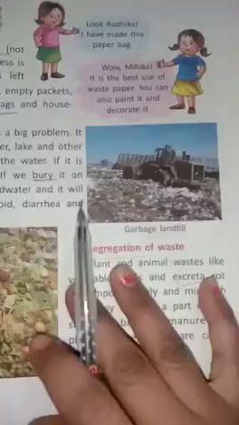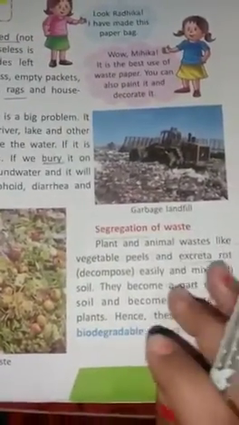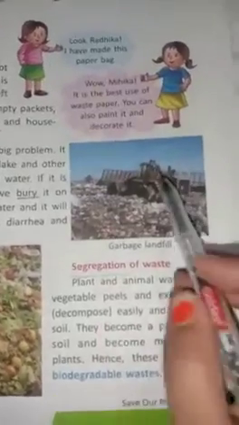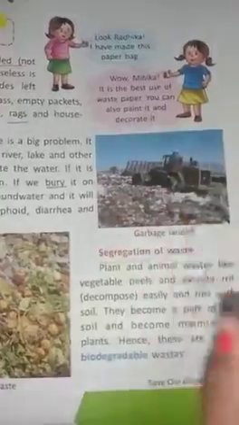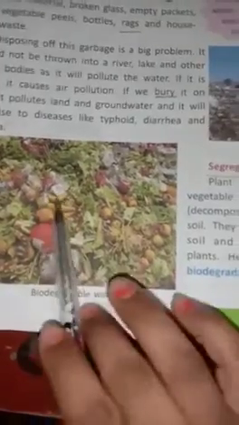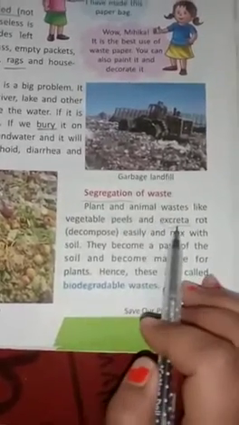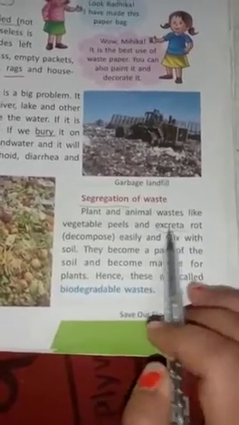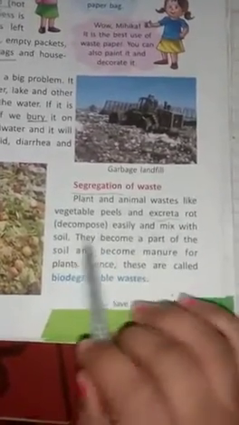Segregation of waste. Now segregation means separate, how we can separate our waste. See here, this is the garbage on a landfill. Openly we throw it, see. Now this is a type of biodegradable waste. Now what is biodegradable waste? Plant and animal waste like vegetable peels and excreta. Excreta means human body waste, that rots easily and mixes with soil.